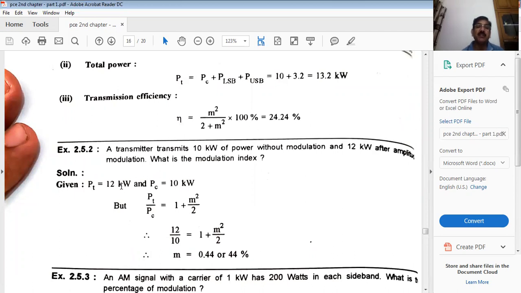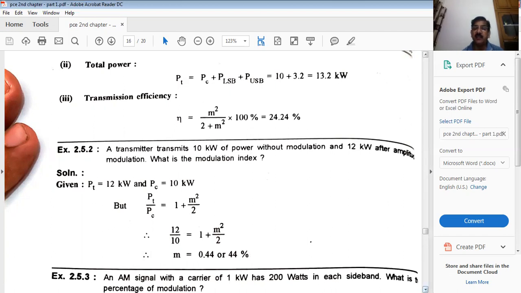After modulation means we are adding the powers of upper and lower sideband as well. So want to calculate modulation index, use this relation. PT over PC is equal to 1 plus m square over 2. Now these two are given, so you can calculate m from here. So m will come 0.44, means 44%.